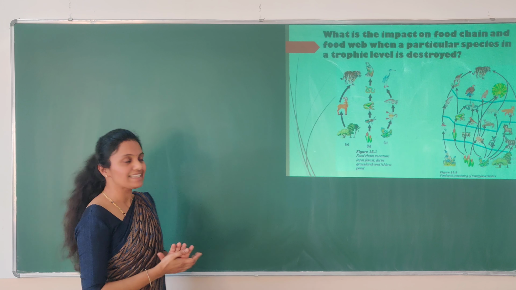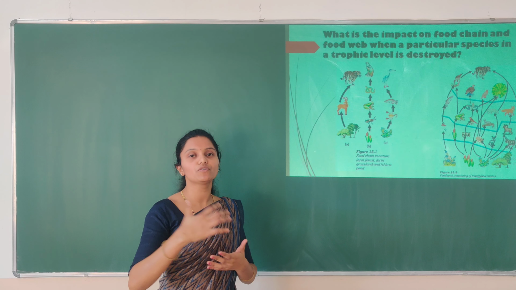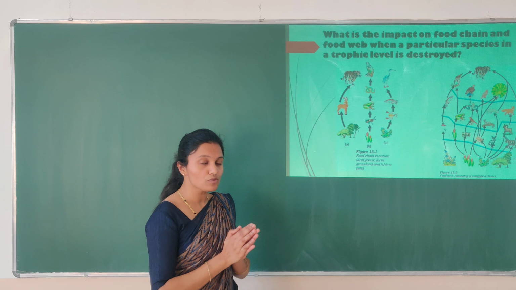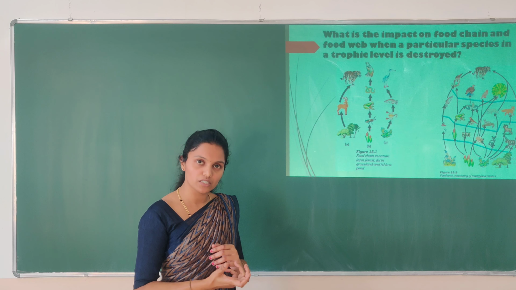So food chain is nothing but a sequence of different trophic levels which shows the flow of energy and nutrients in an ecosystem. That is, from one organism to another organism, how exactly the nutrients or the energy flows. That particular sequence is called a food chain. Now what's a food web? That's the interconnection, or the interaction, that happens between different food chains in an ecosystem. So that's a food chain and food web.